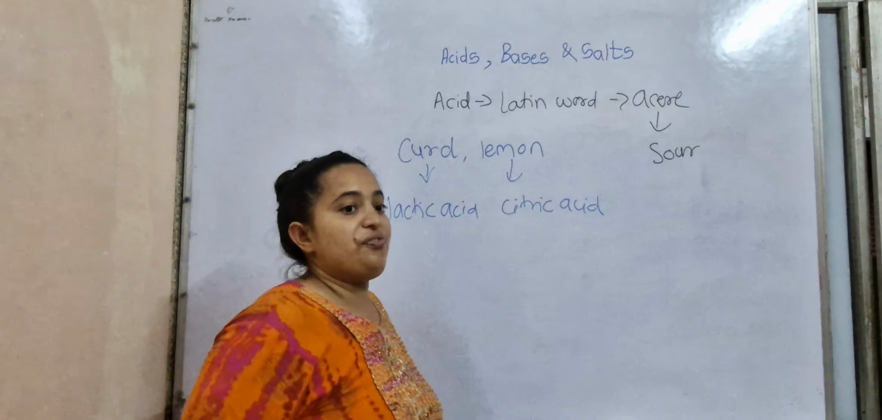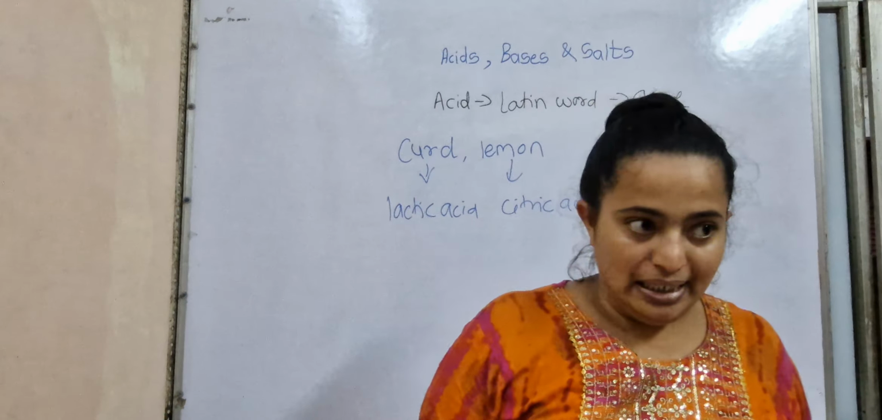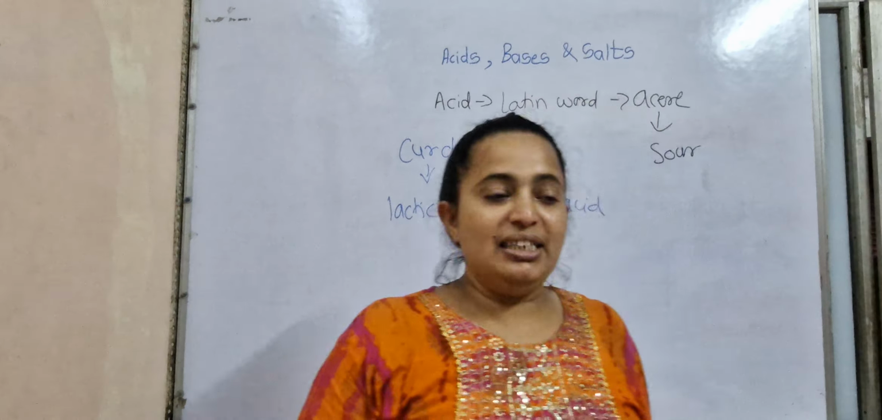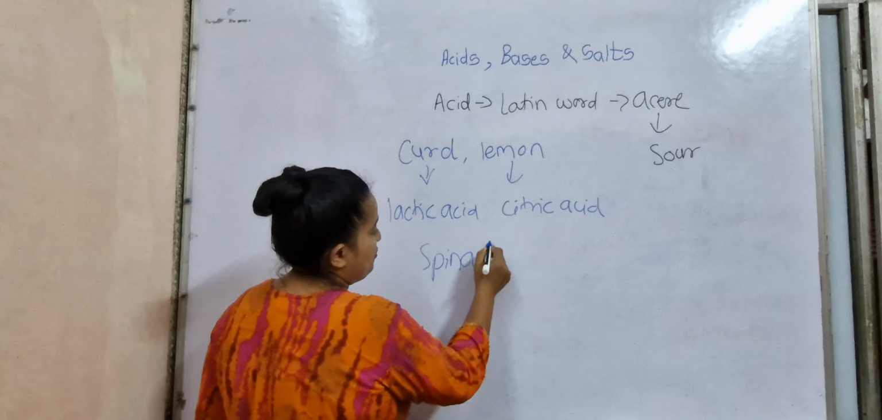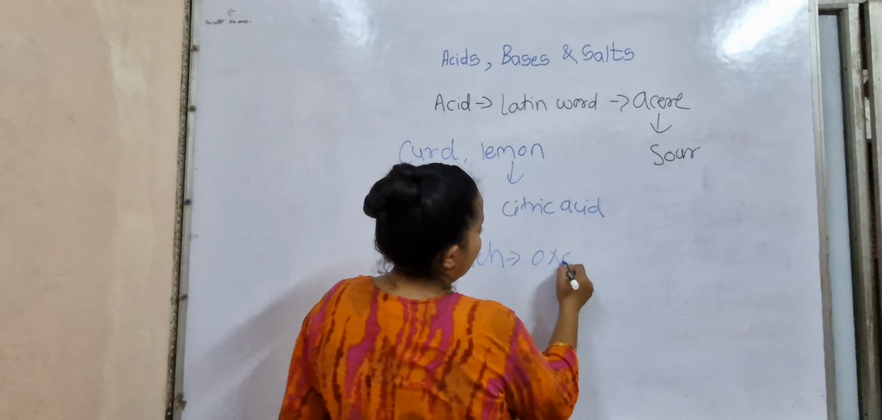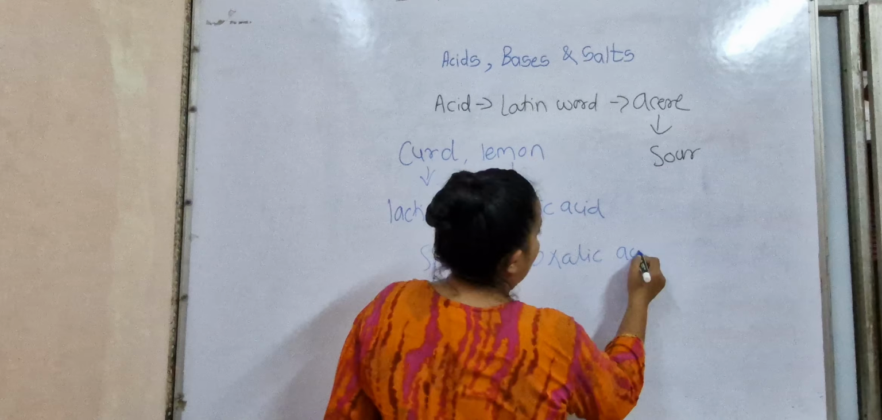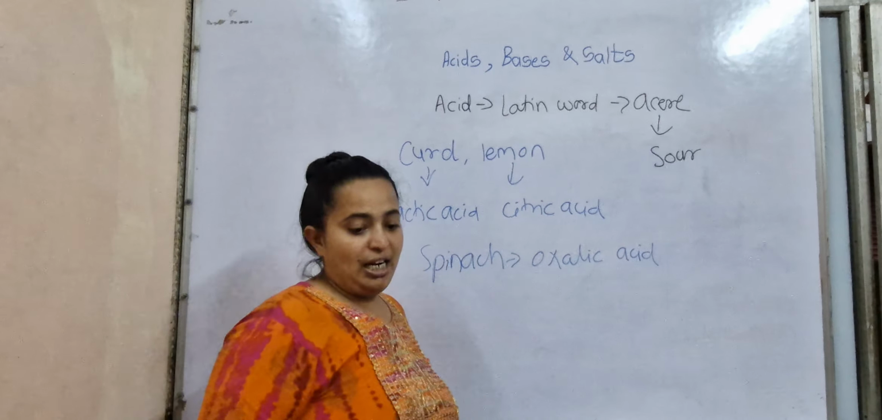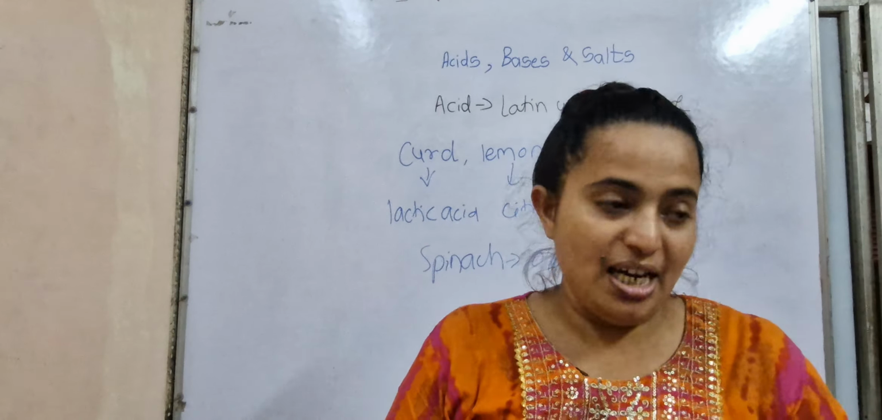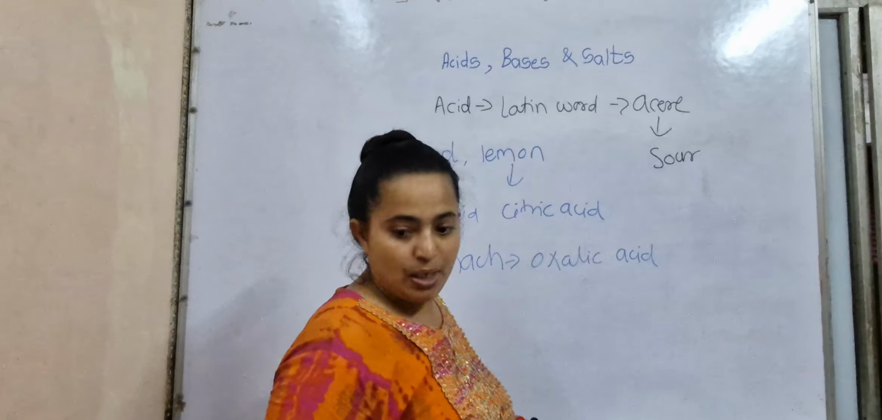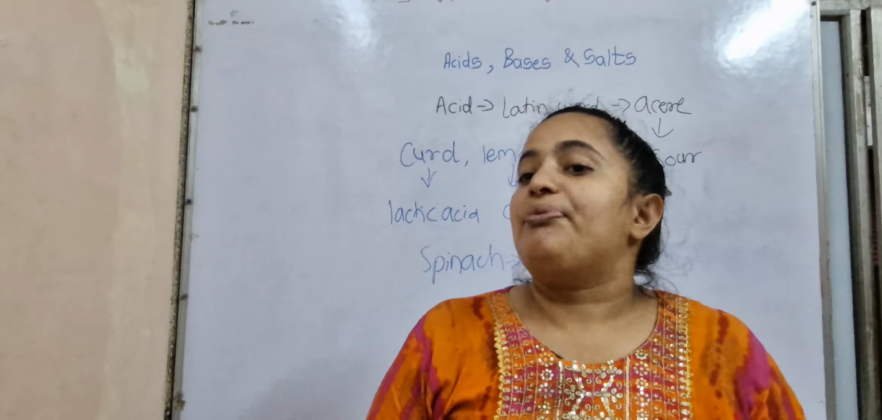Then we always use vinegar. In Chinese food, a lot of vinegar is used. That is acetic acid, right? Even the spinach we eat, which acid is there in the spinach? That is oxalic acid. Even the tomato that you are eating, which acid is there in that tomato? Oxalic acid. Understood?